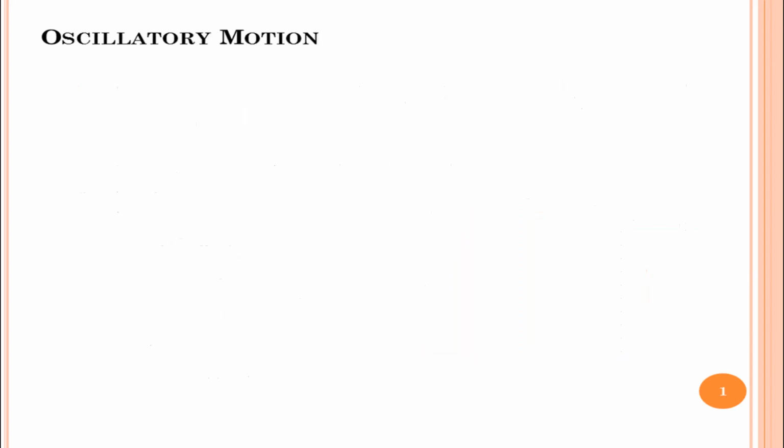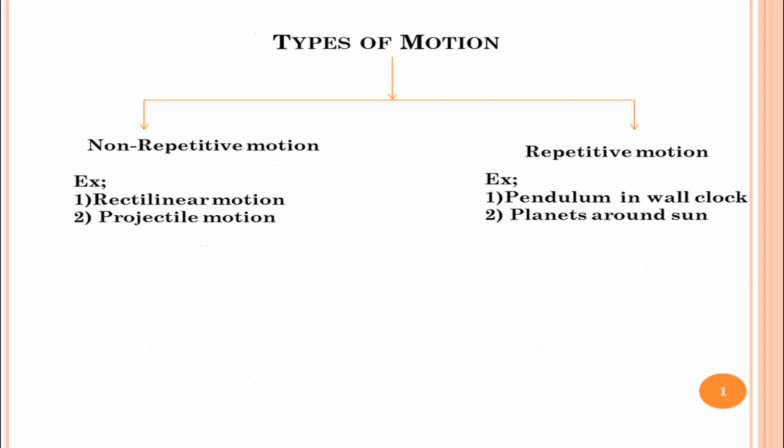Now let us discuss some of the terminologies that are related to oscillations. In our daily life, we come across various types of motions. Some of them are repetitive and some of them are non-repetitive. Non-repetitive motion: the motion which does not repeat itself in time is called non-repetitive motion.